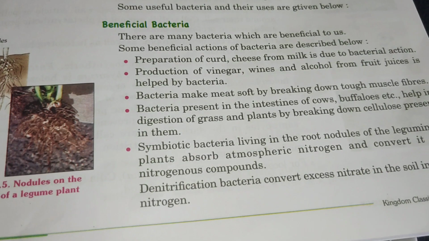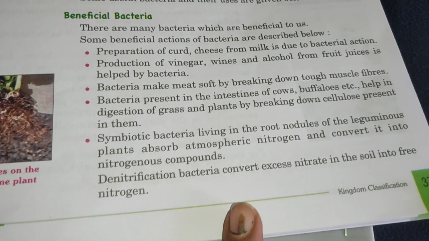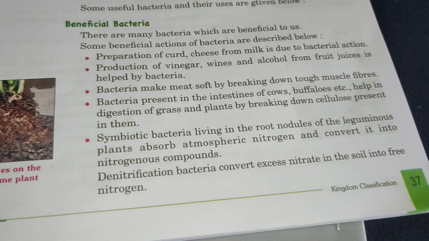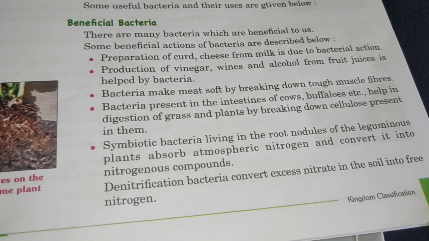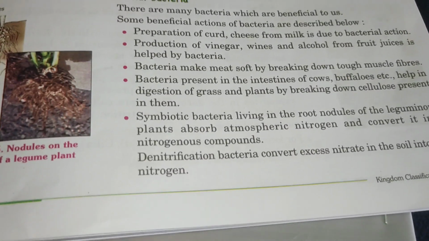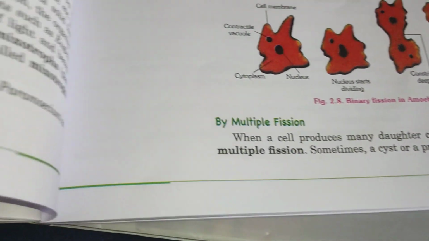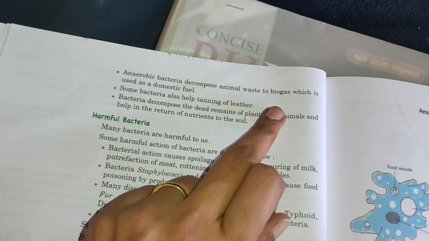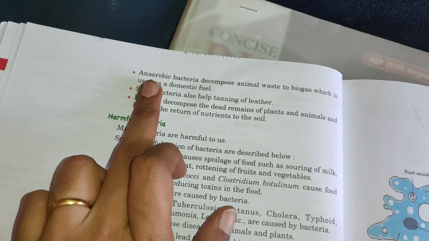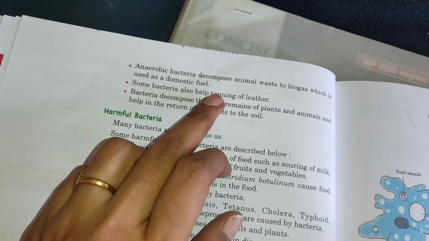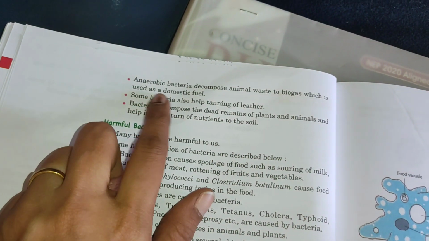Then denitrifying bacteria also convert excess nitrate in the soil into free nitrogen. Opposite to that are denitrifying bacteria, so nitrifying bacteria and denitrifying bacteria are present, which help in giving nitrogen to the plants, which helps in the growth of plants. Next, anaerobic bacteria decompose animal wastes into biogas, which is used as domestic fuel. Anaerobic means they don't need oxygen. So these bacteria decompose animal waste into biogas, which is helpful as domestic fuel.